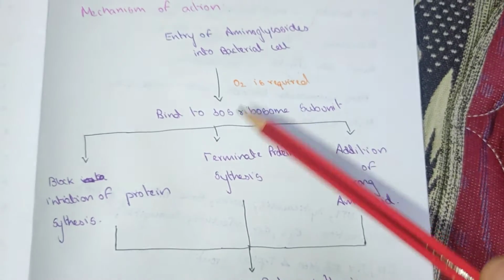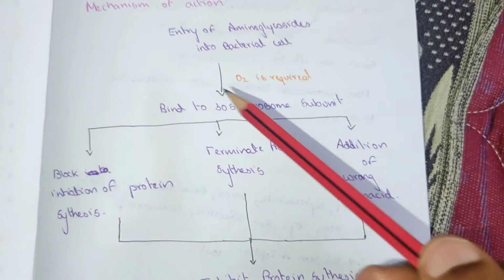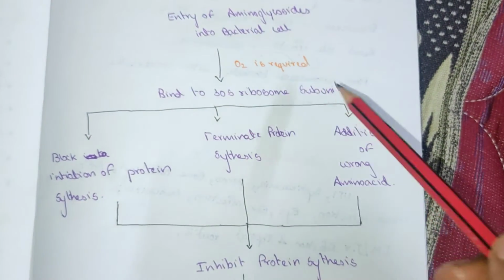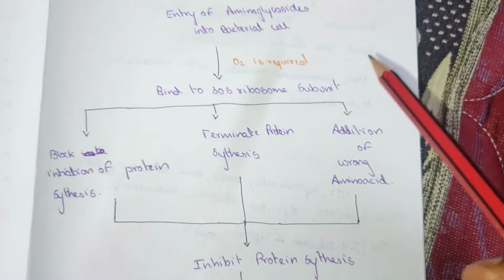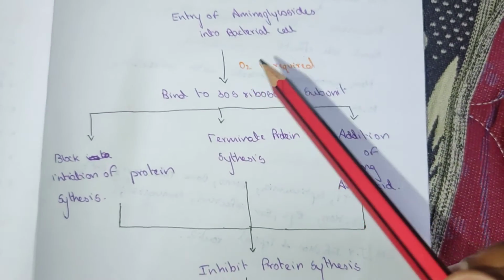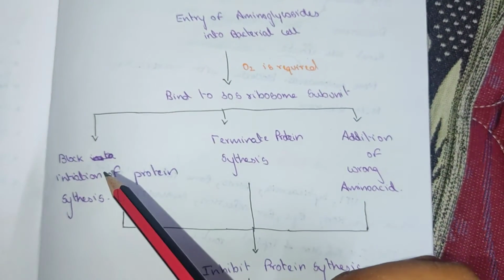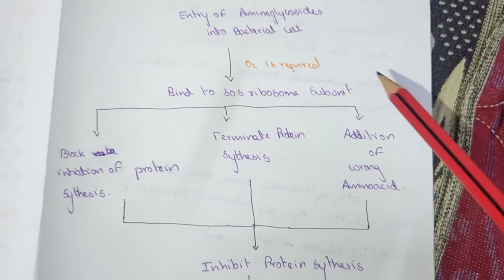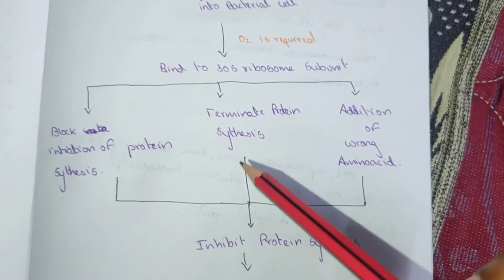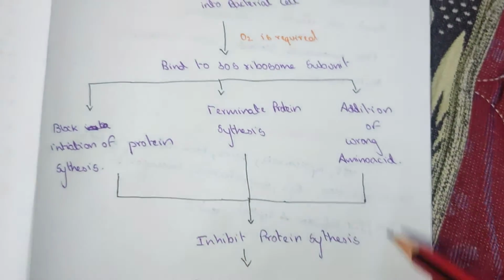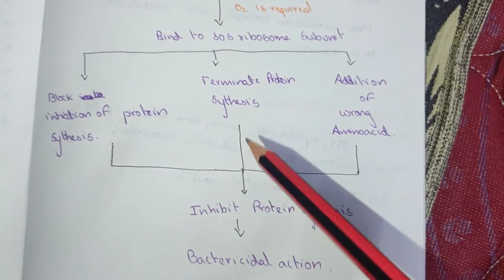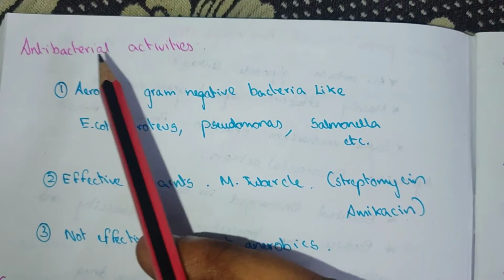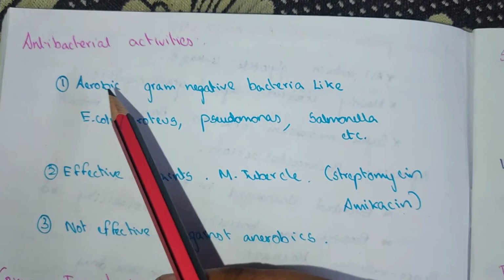This is the mechanism of action of aminoglycosides. First, they enter into the cell with the help of O2 and bind to the 30S ribosome subunit to prevent protein synthesis. They prevent protein synthesis by blocking the initiation of protein synthesis, terminating protein synthesis, and causing addition of the wrong amino acid. These three result in inhibition of protein synthesis, and this causes bactericidal action.